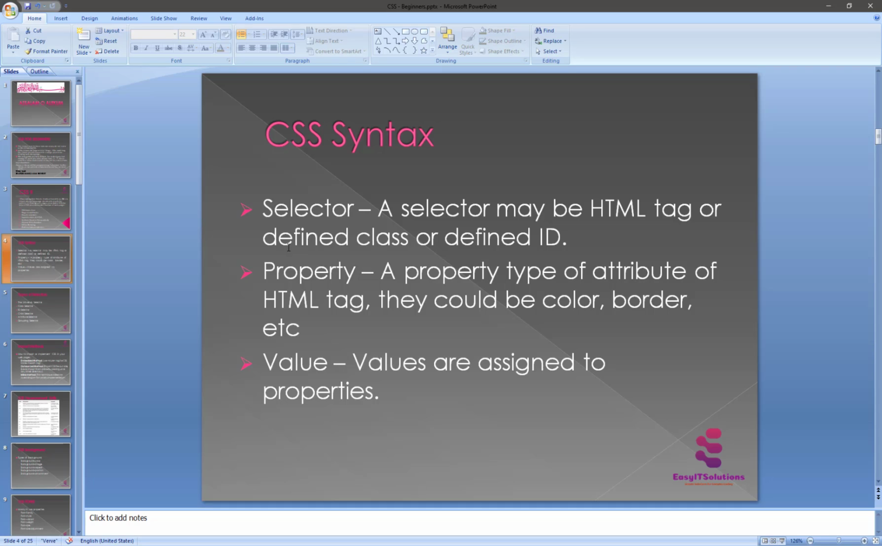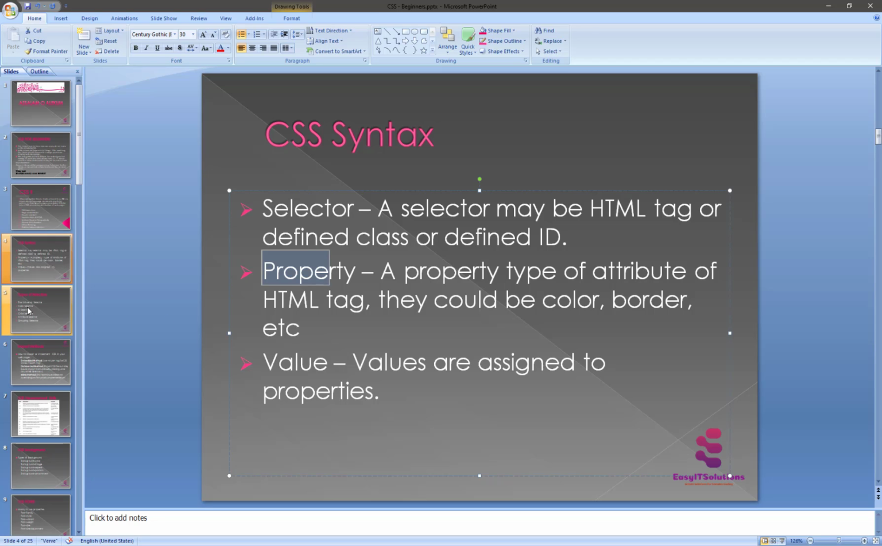Second is a property. What's the property? A property is a type of attribute of an HTML tag, put simply, and all the HTML attributes are converted into CSS properties. They could be color or border or others. So this is the property. And the third one is the value. Values are assigned to properties. For example, a color property can have a value like red, or FF0000, which is color coding, as we already discussed in detail in our HTML, the RGB.